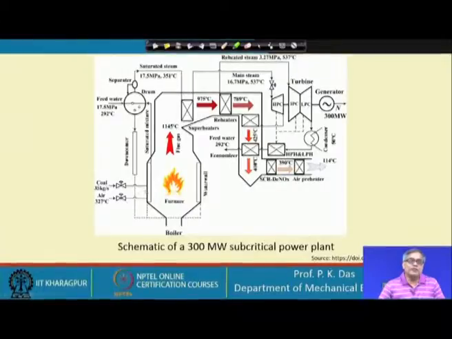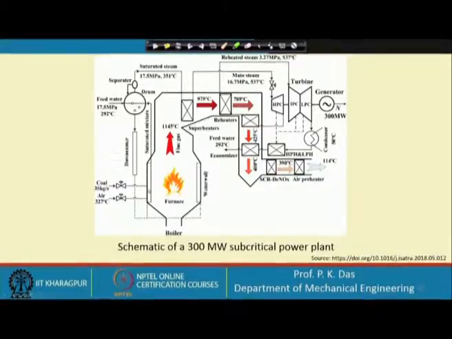In the furnace the coal or oil or some suitable fuel will be fired, and heat will be generated. Obviously, the furnace is some sort of an enclosed body, and at the wall of the furnace we can have the tubes, these are vertical tubes, and through these vertical tubes liquid will pass, and when it is passing through these vertical tubes some amount of vapor will be generated.